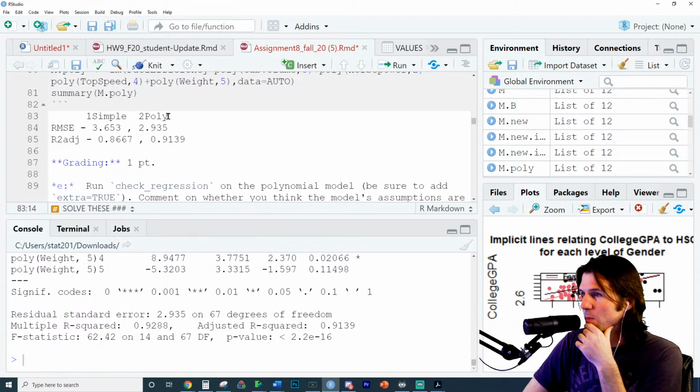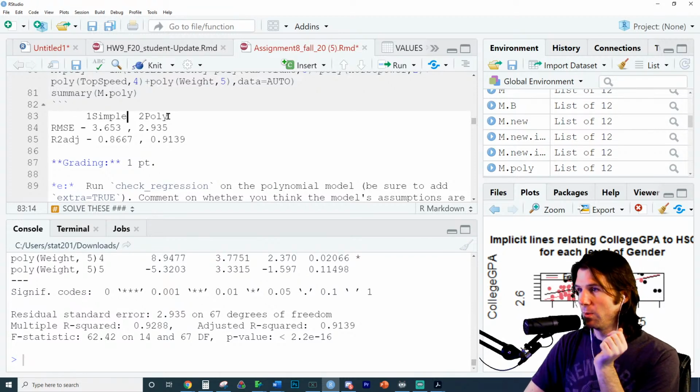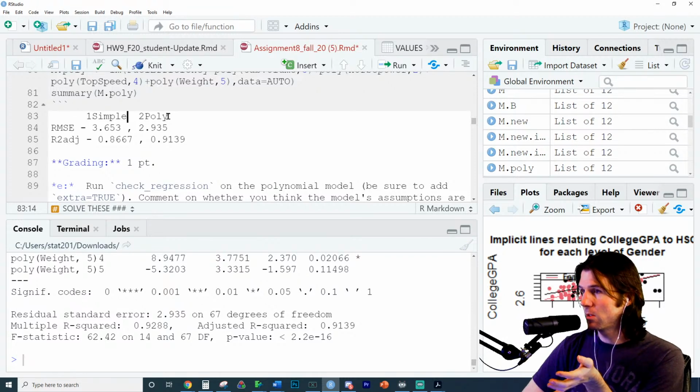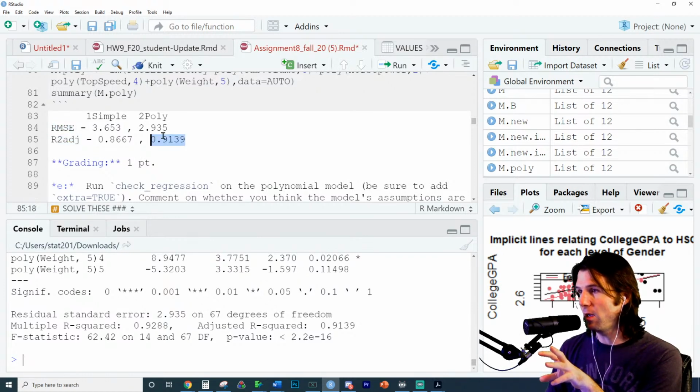And I'd try to be specific, saying the RMSE has decreased from this to this, by a measure of about this amount. The R-squared adjusted, which controls for how many variables are in the model, has also gone up, which is a good thing. So you want RMSE to go down because RMSE is typical miss, so the typical miss is smaller. It's also weighted for how many variables are in the model. And the R-squared adjusted has gone up, which is a good thing because that's weighted by how many variables are in the model too. So by all intents and purposes, the polynomial model is doing better.